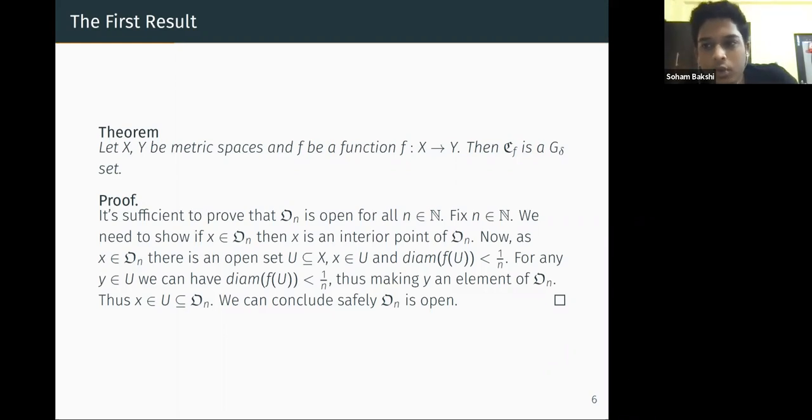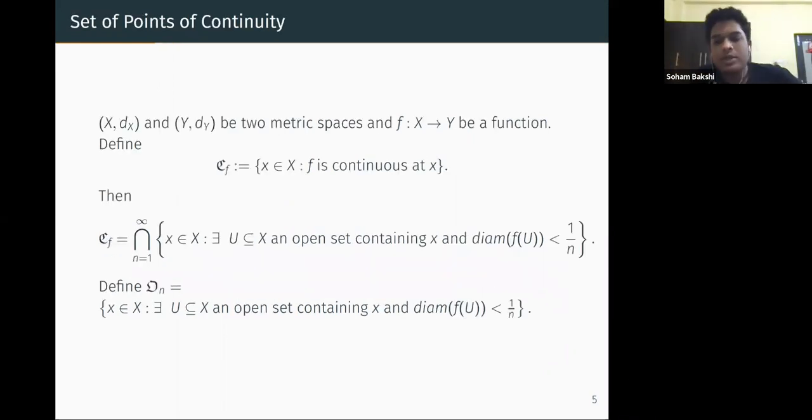Now, two remarks before we go to the proof. The proof is not much left, but before that, the proof will not work if X and Y are two general topological spaces. But we can change X to be any topological space and Y to be any metric space, and the same proof will work. We need the distance function of Y in our proof, because diameter is something which we define in a metric space. We need the distance for it. It's not a topological property.